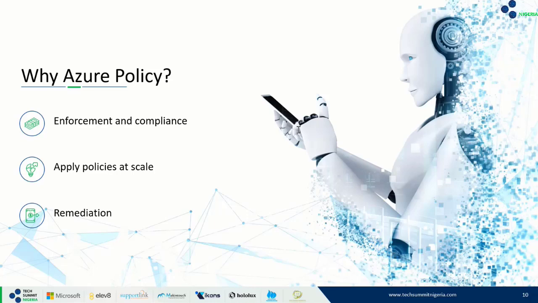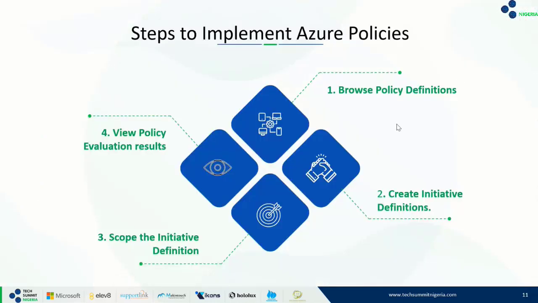Let's move on to the steps to implement Azure Policy. As you can see on the screen, we have 4 steps. I will talk about them one after the other, and we are going to do a demo afterwards.